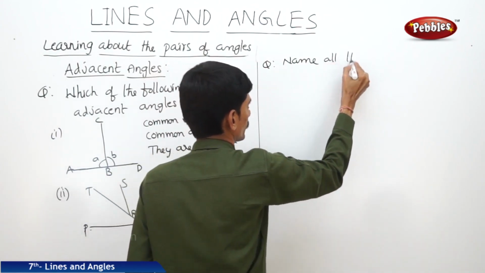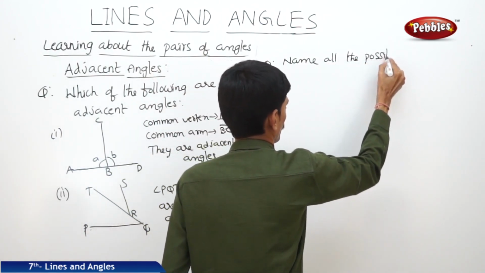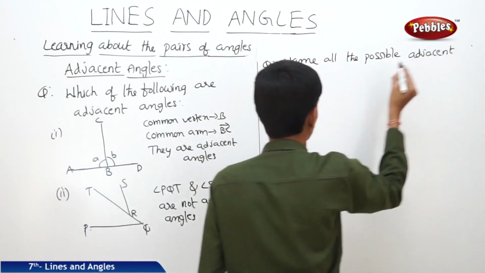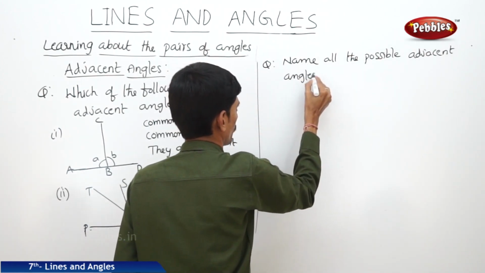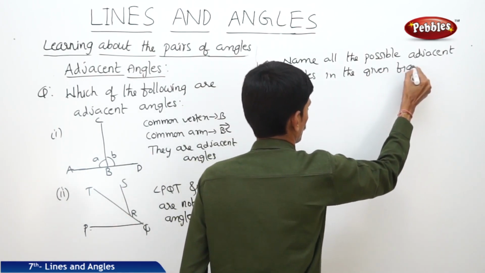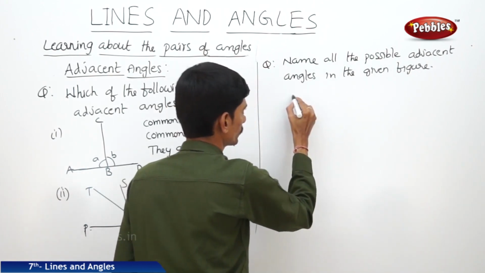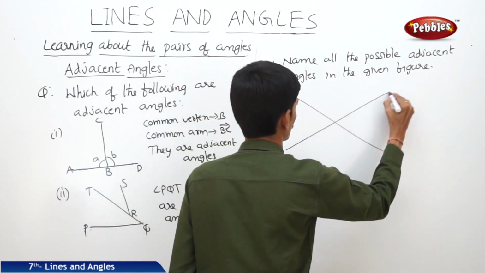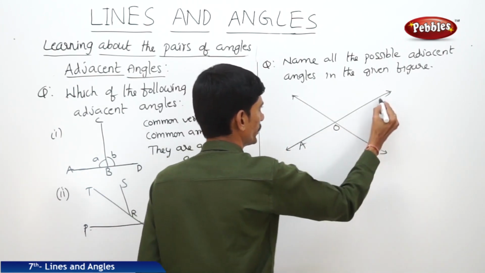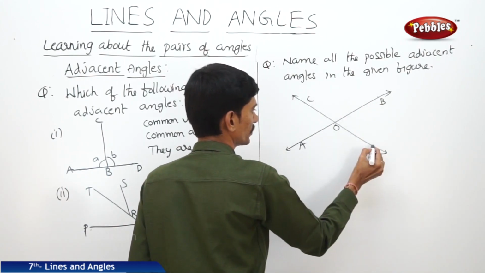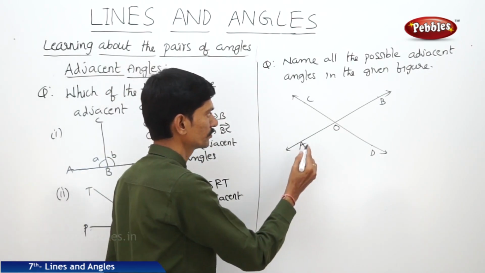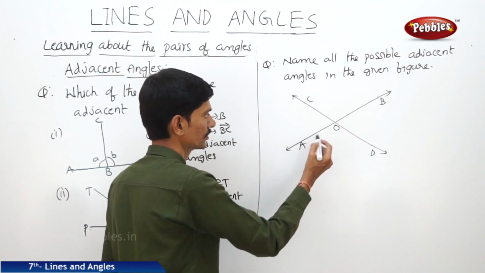The next question: name all the possible adjacent angles in the given figure. Here the two lines AB and CD intersect at the point O. Then what are the adjacent angles formed here, and how many pairs of adjacent angles are there?